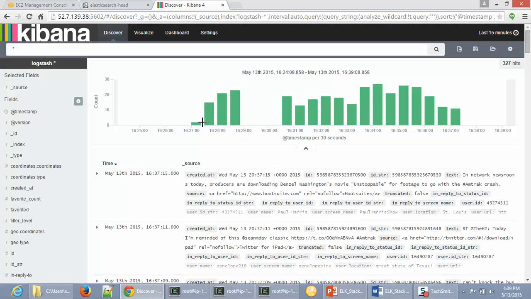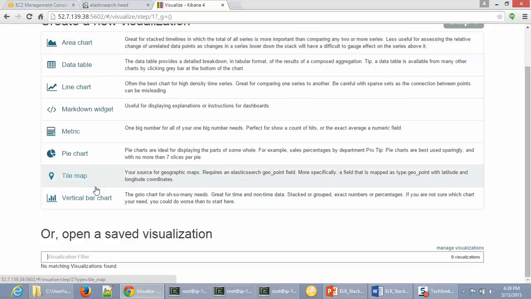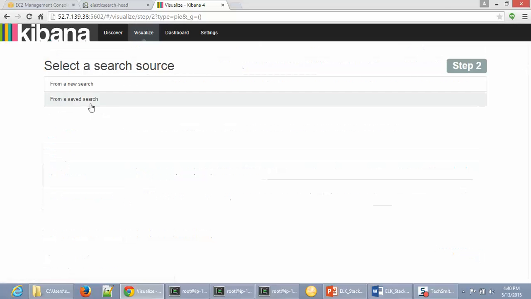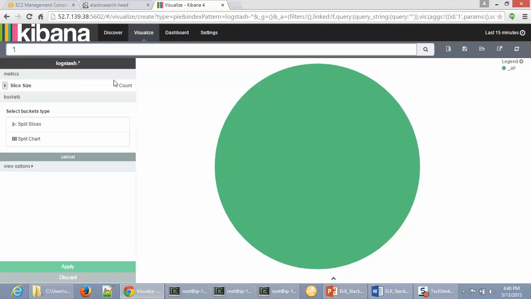As you can see, I have all this data pulled from Elasticsearch, falling under different distributions based on the timestamp. You can go up to seconds or milliseconds. Now we can visualize this using Kibana, using the Visualize tab. I'm going to pick the pie chart because that's what I want to see my data in. That would tell me this many people have positive tweets in this time zone. So I'm going to pick pie chart and select a new search.